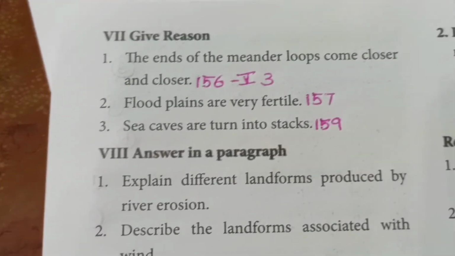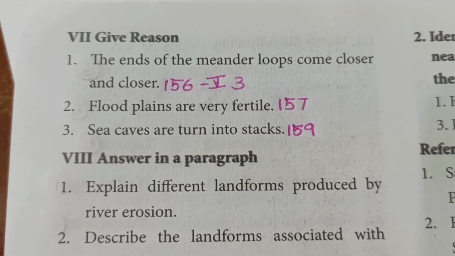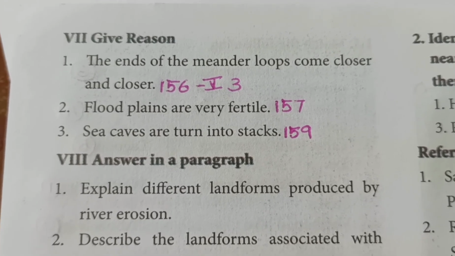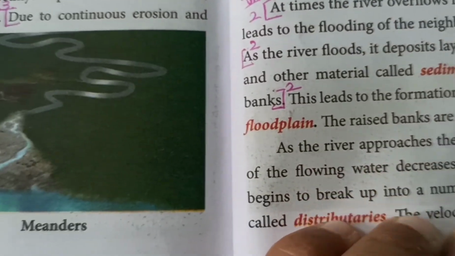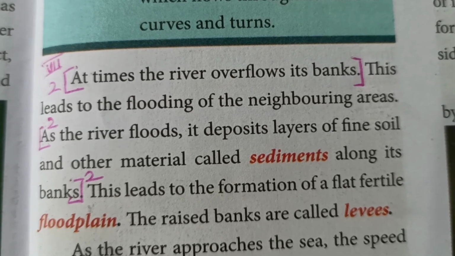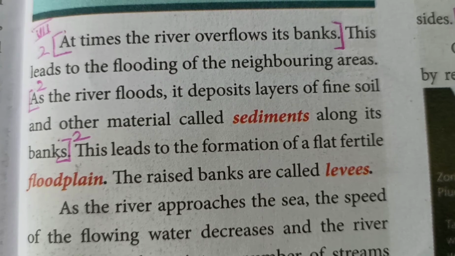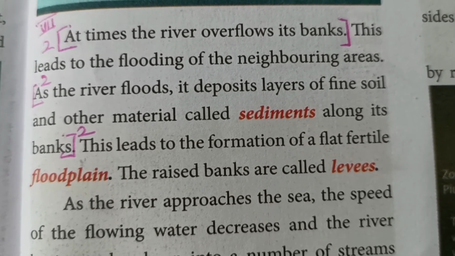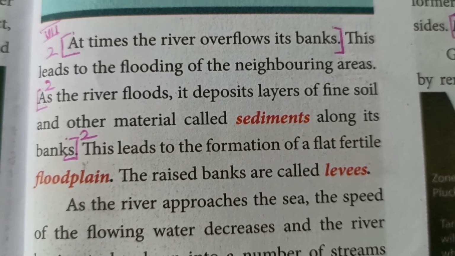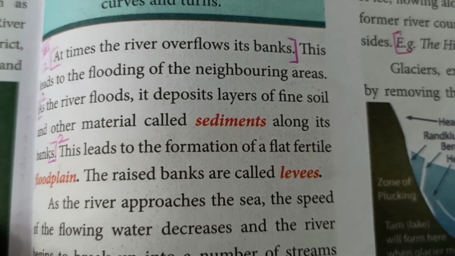Next one, floodplains are very fertile. The plains or the flatlands caused by floods are very fertile. What is the reason for that? The answer is here. At times the river overflows its banks. So the river is overflowing out of the banks. As the river floods, it deposits layers of fine soil and other materials called sediments along its banks. So these sediments make the floodplains very fertile.